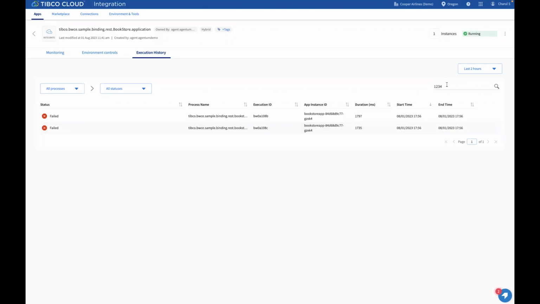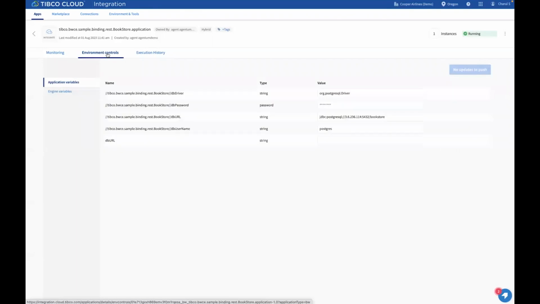It will then list all the executions where we have provided input as 1, 2, 3, 4. We also have various drop-downs to filter on the basis of processes, their statuses like success, failed, cancelled, along with time. This was all about the unified monitoring. Now, let's talk about the unified management. We have added this environment and controls tab when we move to unified management.